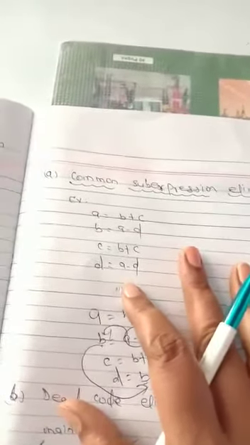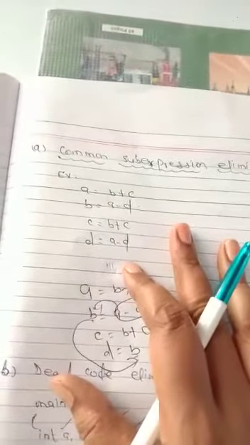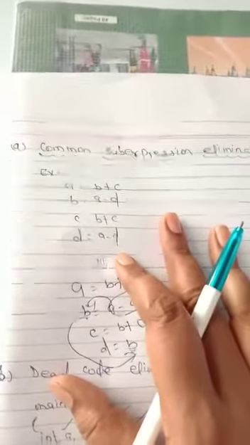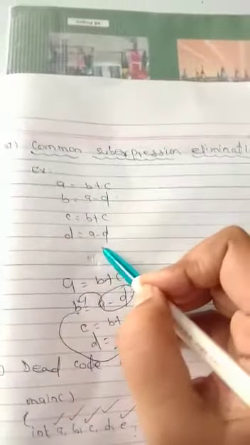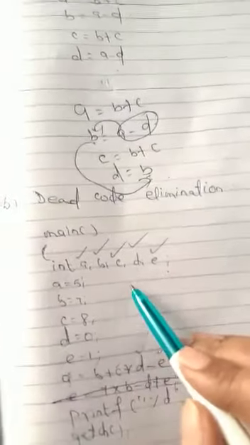So what is common sub-expression elimination? If one expression value is already evaluated and that value is not recomputed and not changed, we can use that value throughout our program. That is called as common sub-expression. Here example, d equal to a minus d is replaced by d equal to b. Next one, dead code elimination. First we have to check whether the variable or expression is needed throughout the program, so we can use it, otherwise we have to remove that variable or expression. That is called as dead code elimination.